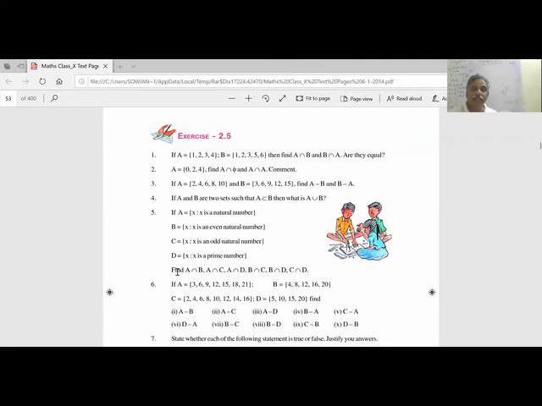Now he is asking, what is A intersection B? Which is the subset here? Natural numbers and even numbers. Is B a subset of A or not? One minute, uncle. You see the board.